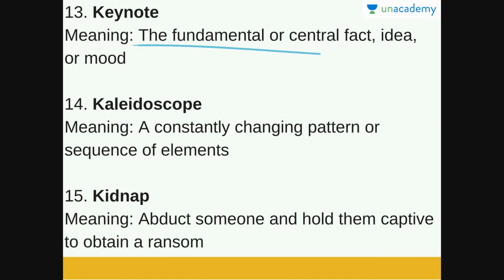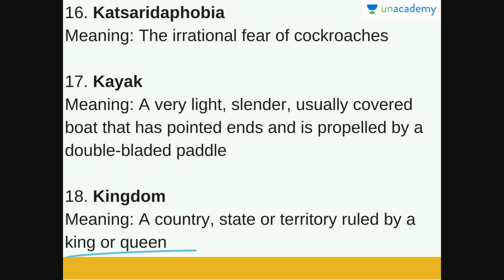Keynote, the fundamental or central fact, idea or mood. Kaleidoscope, a constantly changing pattern or sequence of elements. Kidnap, abduct someone and hold them captive to obtain a ransom. Katsaridaphobia, the irrational fear of cockroaches, the phobia of cockroaches. Kayak, a very light, slender, usually covered boat that has pointed ends and is propelled by a double-bladed paddle. And kingdom, a country, state or territory ruled by a king or queen.